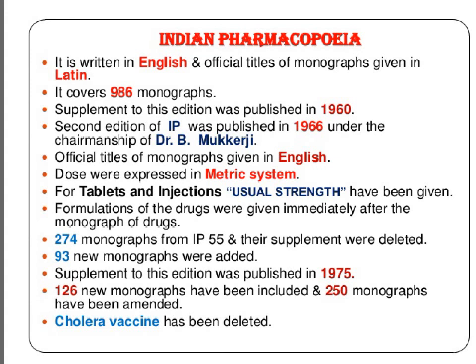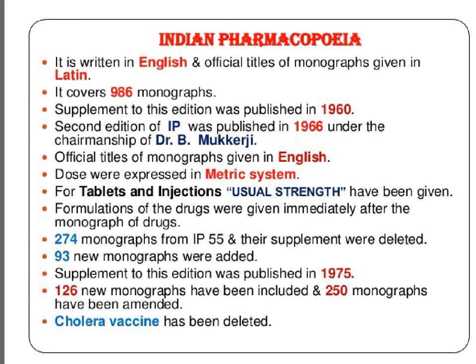Doses were expressed in the metric system. For tablets and injections, usual strengths have also been given. Formulations of the drugs were given immediately after the monograph of the drug.